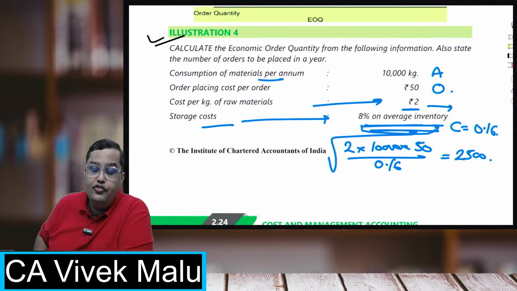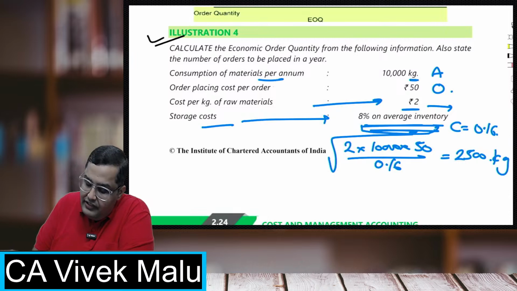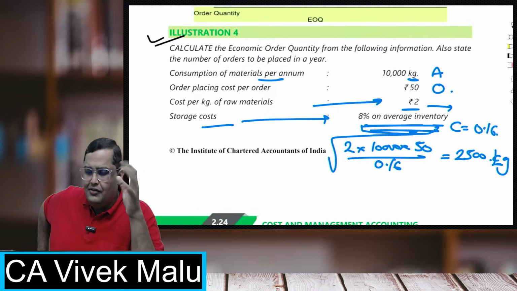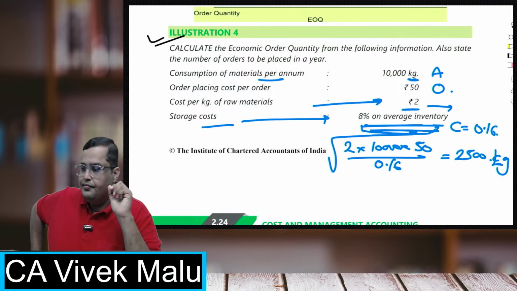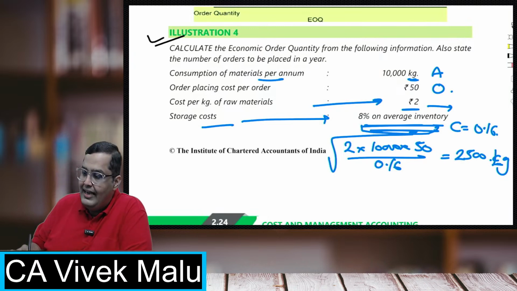As 2,500, students, you'll always write in kgs. Like this was in kgs, right? So your EOQ will be always in kg. If it is in kgs, write kgs. If it is in units, write units, like that. Okay. So now there's one more question attached over there.